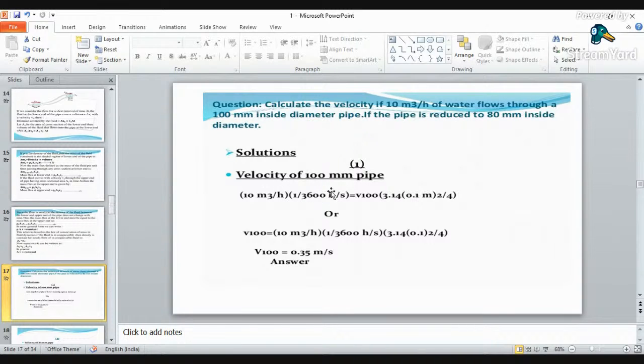I have converted it, it should be converted into meter cube per second. Okay, so I have multiplied by 1 by 3600, it should be equal to area into velocity. So velocity we have to find out, that is velocity for 100 mm diameter into pi by 4 d square. So here we'll get the velocity for 100 mm diameter as 0.35 meter per second.